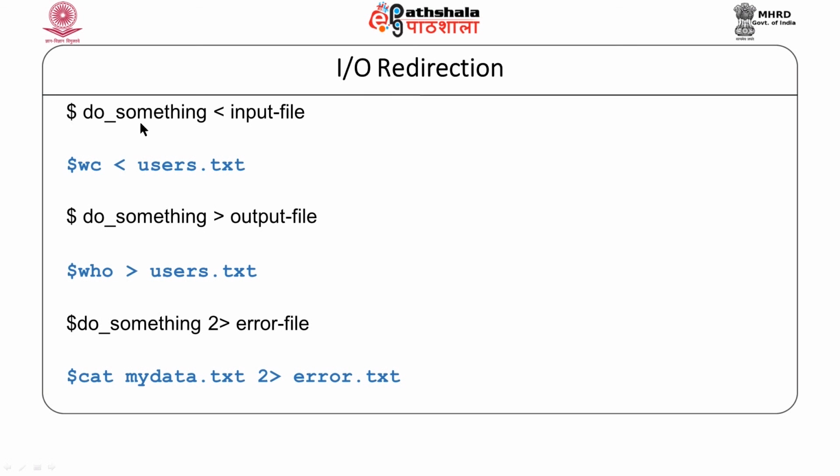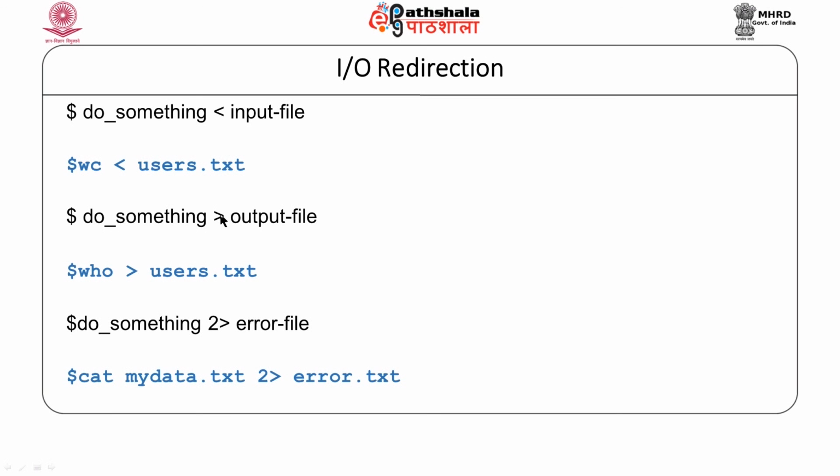Over here, we are redirecting the input file to this command. So, users.txt is the input file, and the content of the file is being redirected to the wc command, and the wc command will do some operation, that is word count over this file.